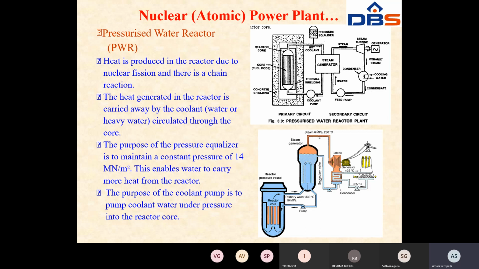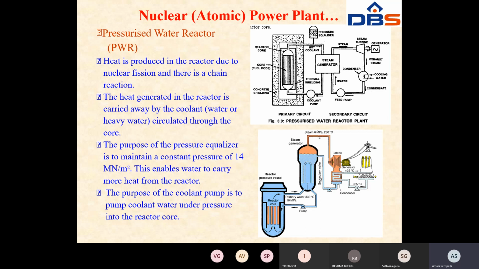Here the steam generator produces steam. Whenever you have a steam generator or heat exchanger, it produces steam. That steam is given to the turbine. The steam produced in the heat exchanger or steam generator is fed to the steam turbine through a valve. Then the turbine rotates, and at that time it produces mechanical energy. Here the turbine is directly coupled to the generator, and it produces electrical energy.